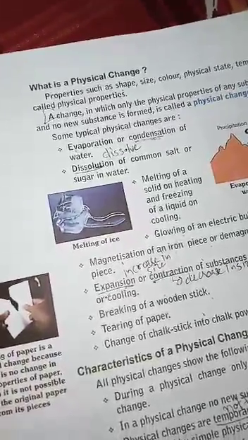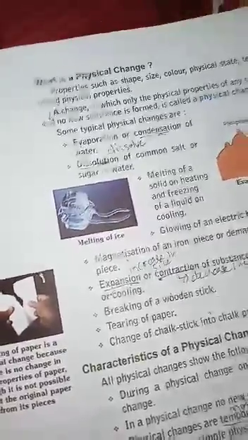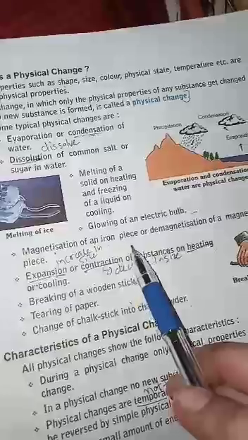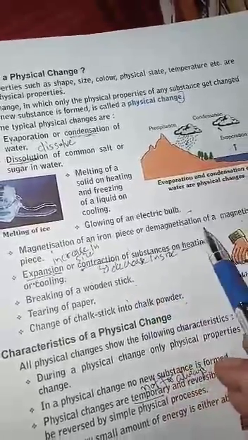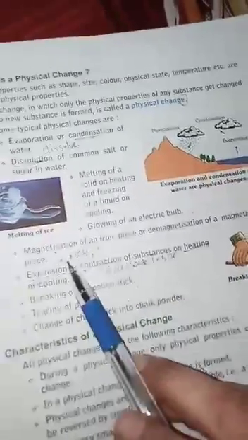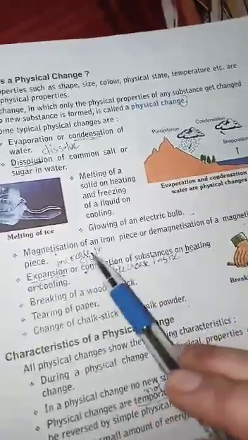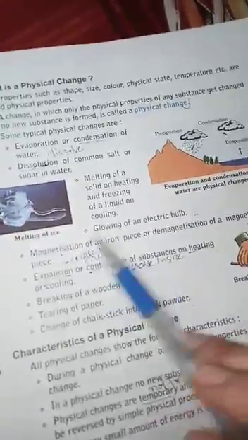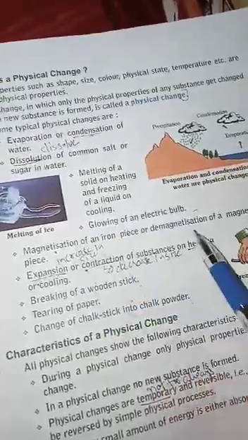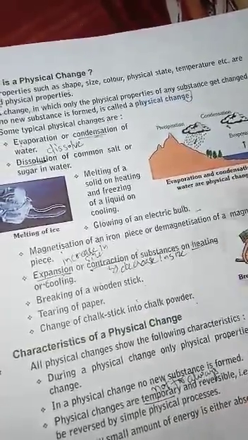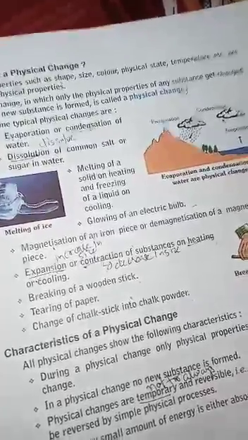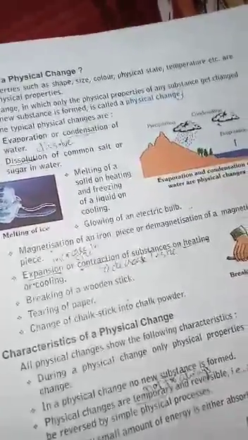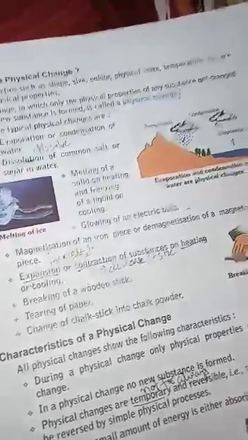Glowing of a bulb. When you switch on the button, the bulb will glow. When you switch off the button, the bulb will not glow. Next is magnetization or demagnetization of an iron piece. When you convert the iron piece into a magnet, that is called magnetization. Again, when you heat the iron piece, or after some time, it does not behave like a magnet.